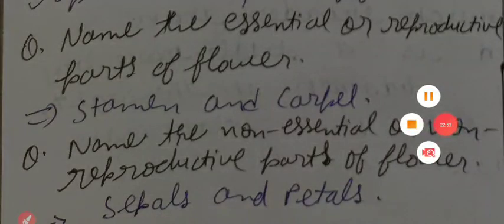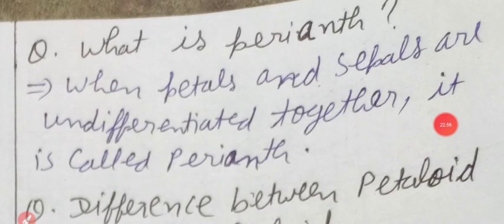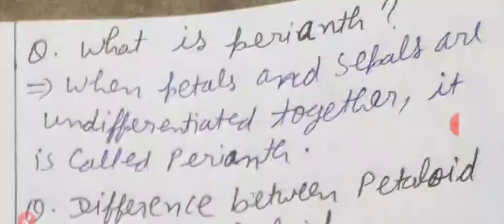Now let us discuss. Yes, my dear students, what is perianth? When petals and sepals are undifferentiated together, it means we cannot differentiate whether it is petal or sepal.